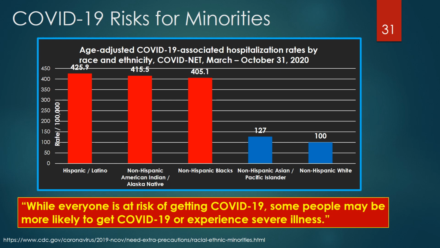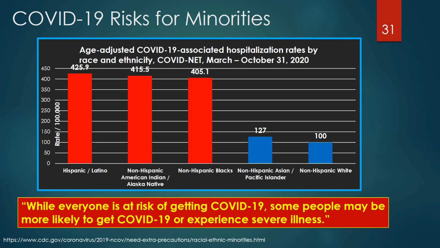While everyone is at risk of getting COVID-19, some people may be more likely to get COVID-19 or experience severe illness. This graph shows the age-adjusted hospitalizations for COVID-19 based on race and ethnicity.